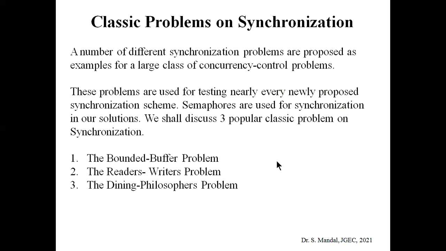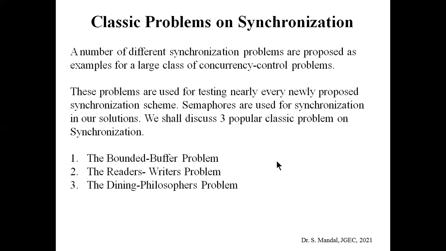We already know that whenever there is a shared variable in a process, the processes should be synchronized, and those processes are known as concurrent processes. A number of different synchronization problems have already been proposed, which are typical examples for a large class of concurrency control problems.